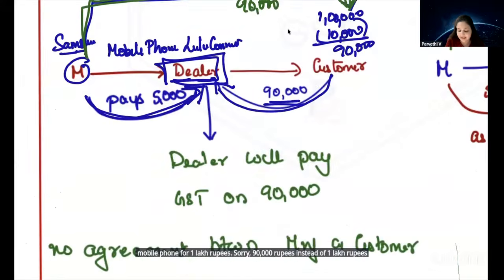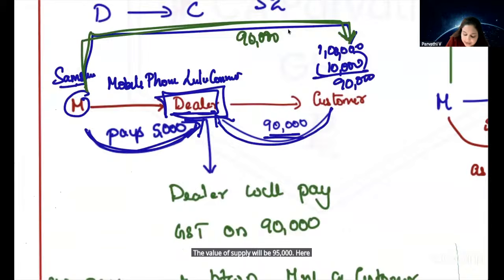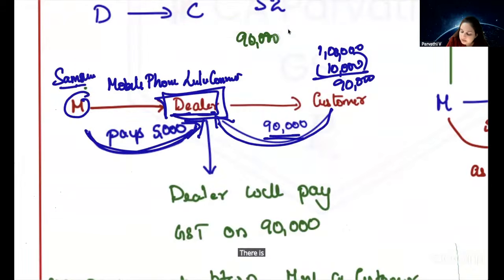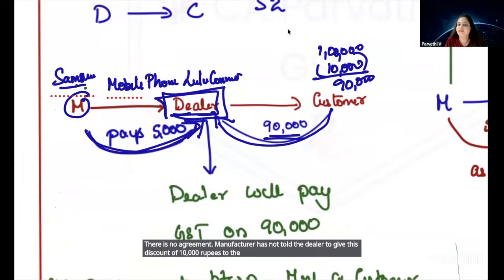In that case, the value of supply will be 95,000. Here, is there an agreement between the manufacturer and the customer? No, there is no agreement. The manufacturer has not told the dealer to give this discount of 10,000 rupees to the customer.